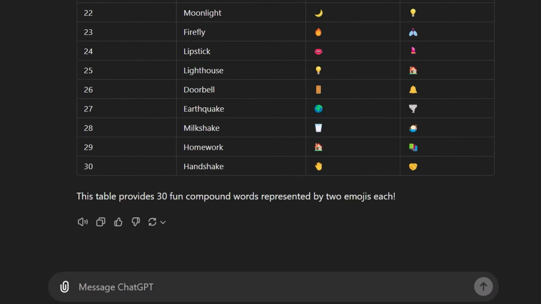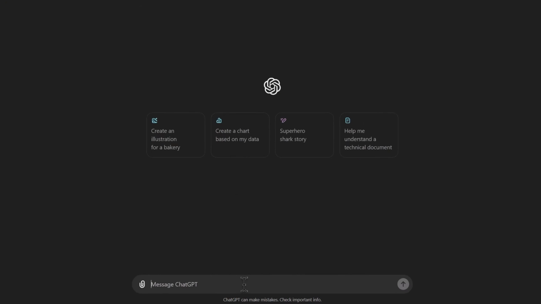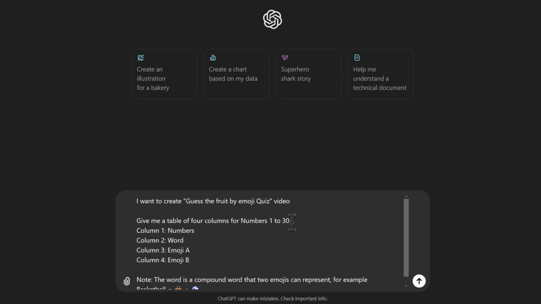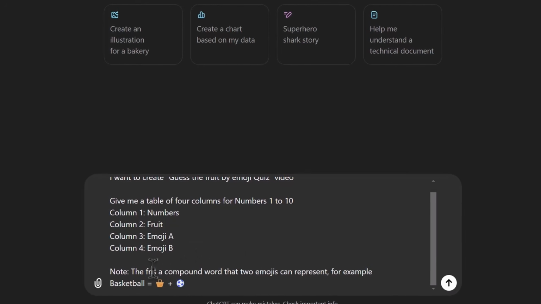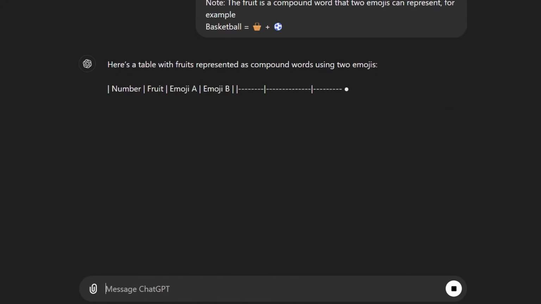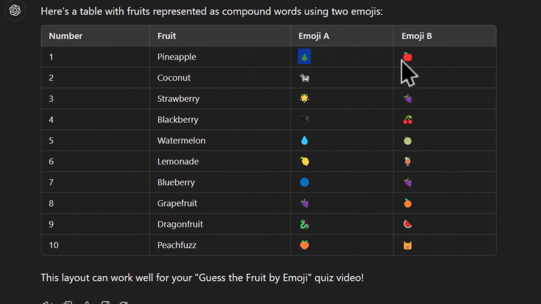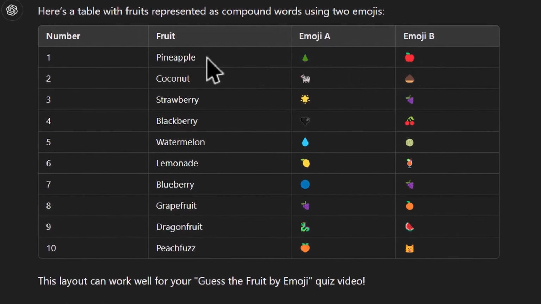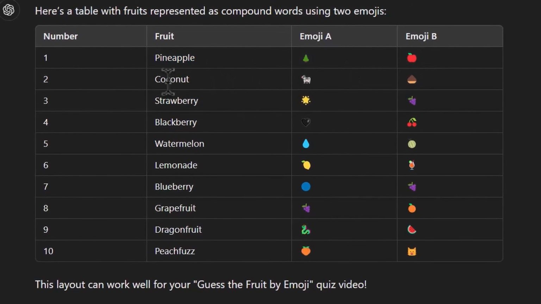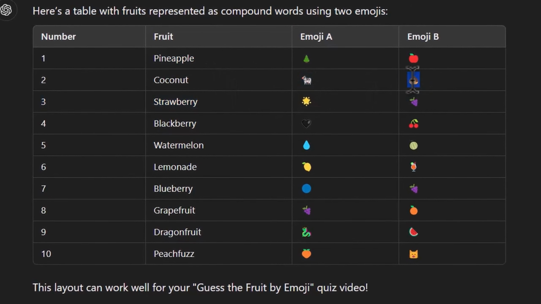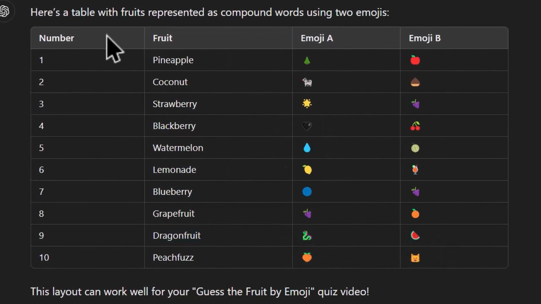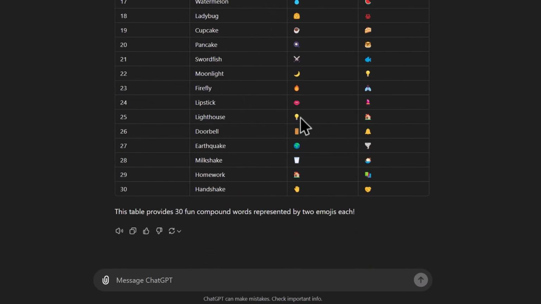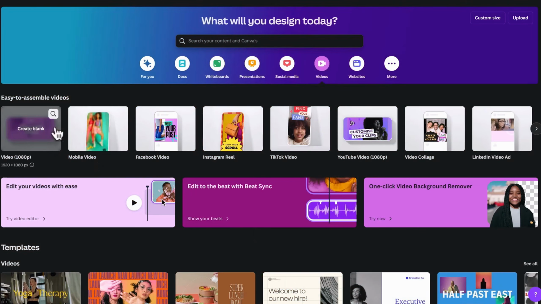To show you what I mean, I will try this prompt on a new chat for another topic like fruit. I will reduce this to 10 and swap the words to fruit on the column and the note, then press Enter. You can see that we have a pine and an apple emoji, which will become pineapple for the first row. Then we have a cow and a chestnut, which makes coconut, and so on. So I will go back to the previous chat to continue where we left off and move on to Canva.